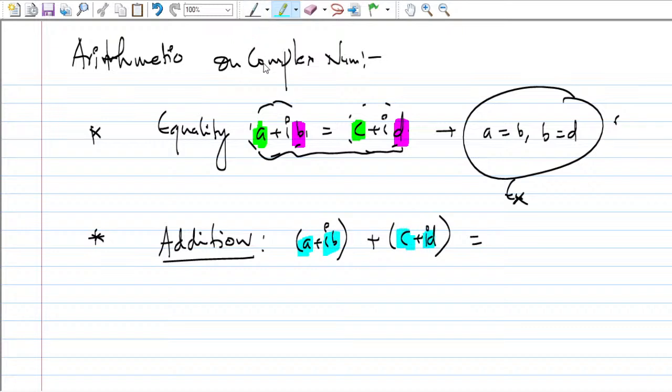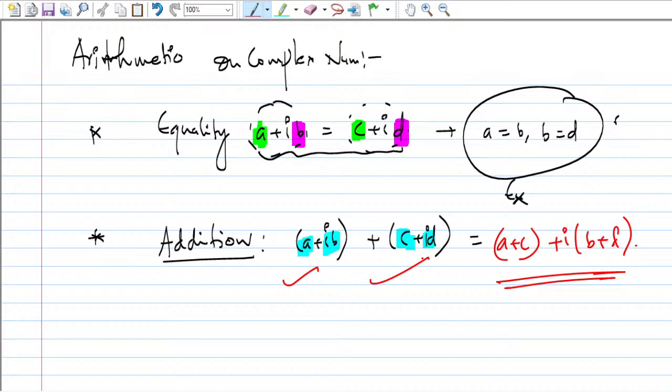So component wise addition, or part wise addition, can be done here. So a plus c you can put in one bracket and iota common here and b plus d. So when you are adding two complex numbers, you again get a complex number. These are not difficult topics, I'm just making a quick revision for you. Sometimes in the examination you might make mistakes, but you have to keep this in mind.